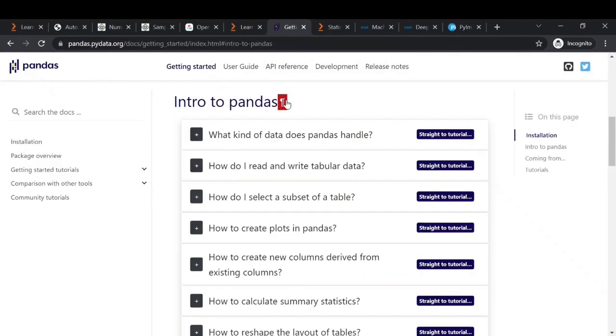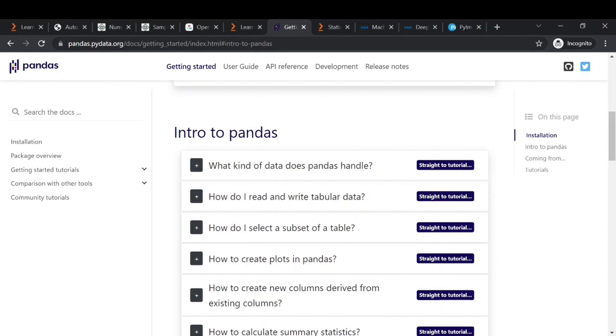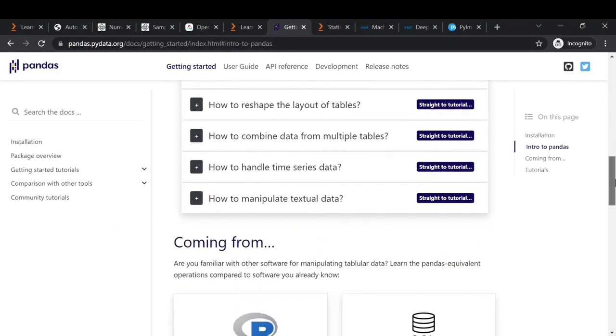Now I would also recommend you learn a little bit of pandas as well, because when you learn machine learning and scikit-learn, you might need to know a little bit of pandas, because while solving some practice problems of scikit-learn, you might require pandas as well. So learning pandas will be beneficial. You can refer to the official documentation. It has lots of great examples and tutorials.